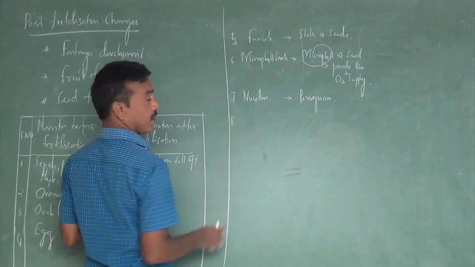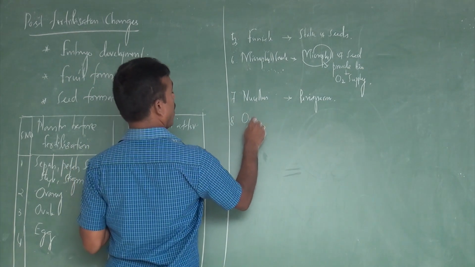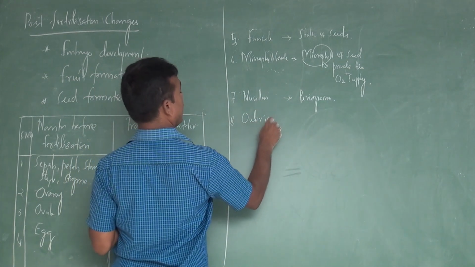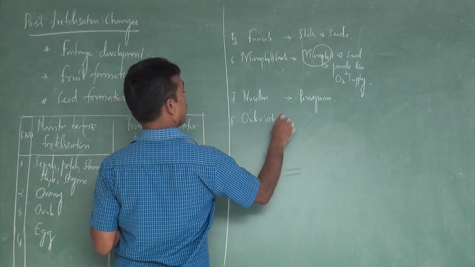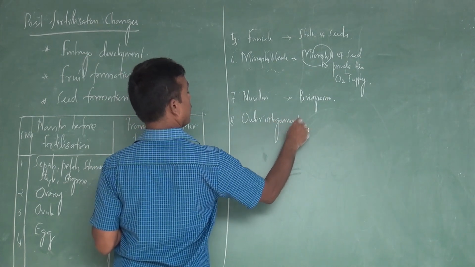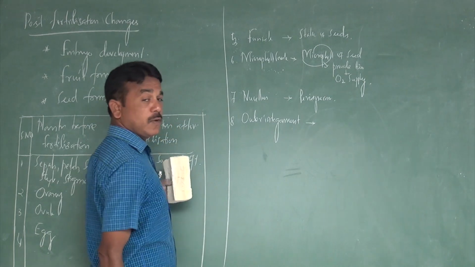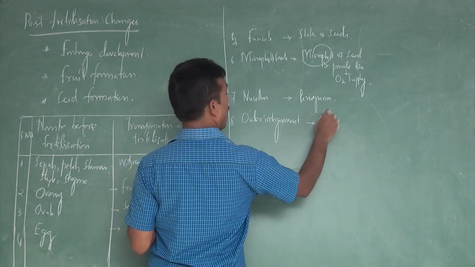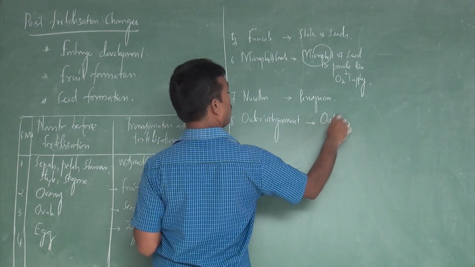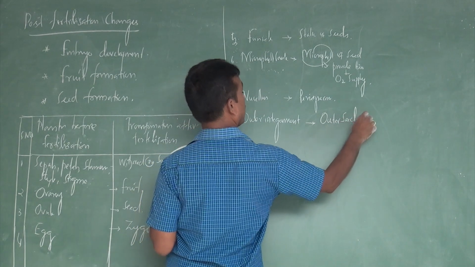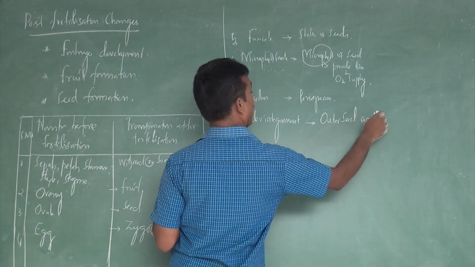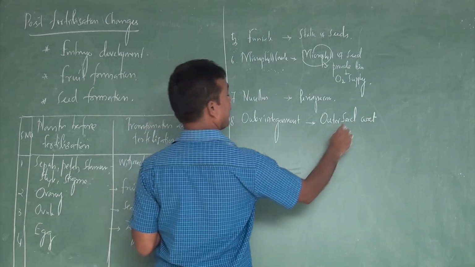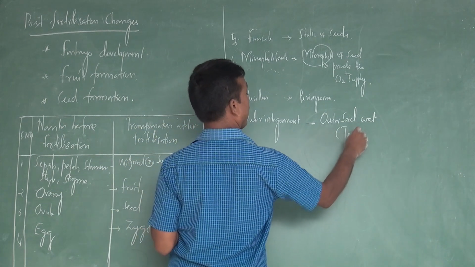The eighth one, the outer integument, is converted to produce the outer seed coat. The outer seed coat is commonly called the testa.